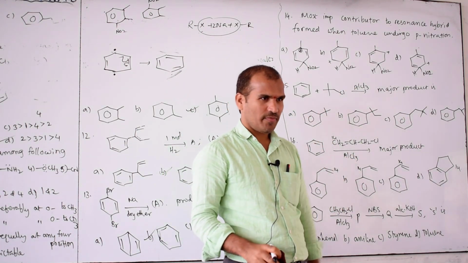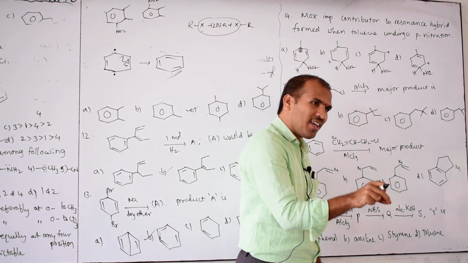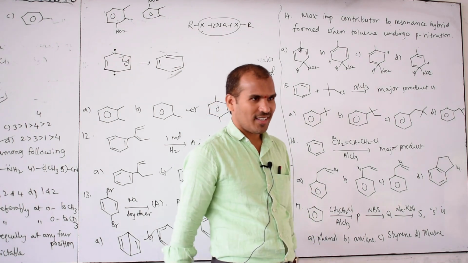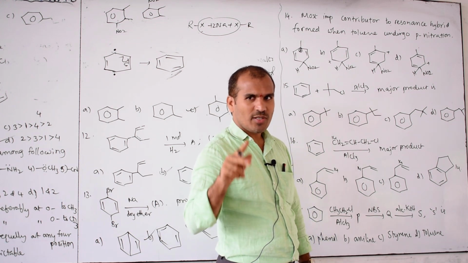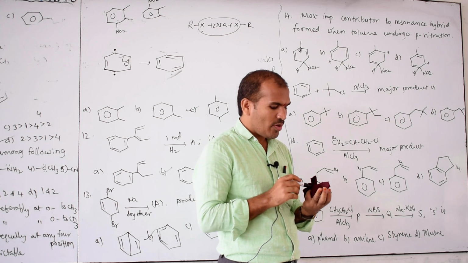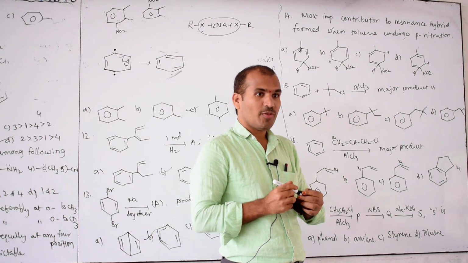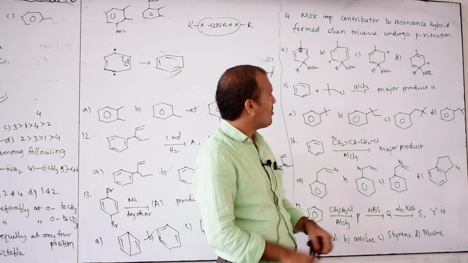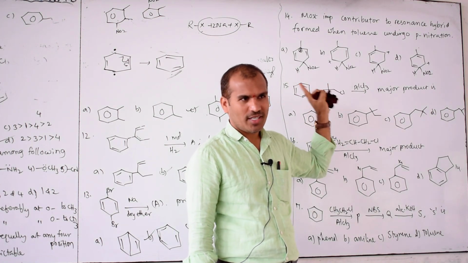What is the point? Same thing, these are all resonance hybrid structures. Which is major? If you observe, the mule looks like the donkey also and looks like the horse also, so it is half and half. But here, what does major contributor mean? The resonance hybrid looks like the one which contributes more. For example, you are forming one group. In that, one is the leader, because he may give more money, then everything is dominated by that person only, or not? Same thing here, one is more stable. Which one is that here?